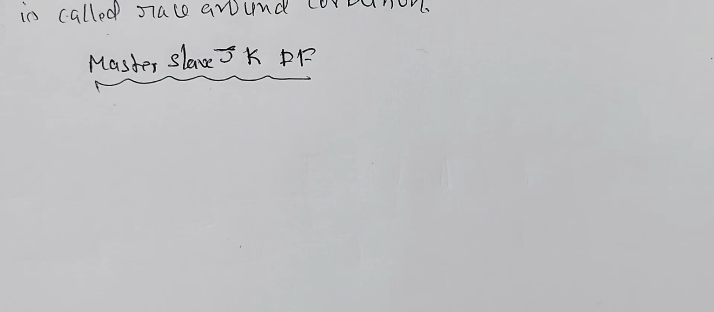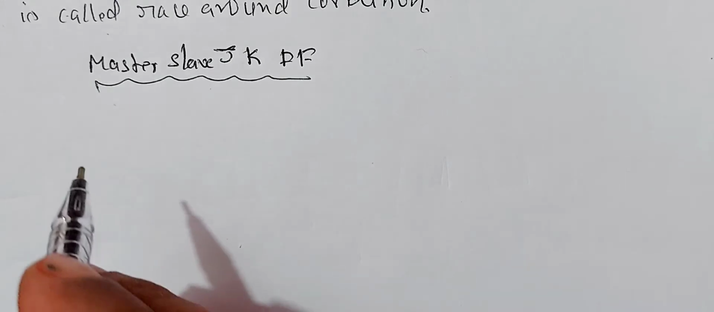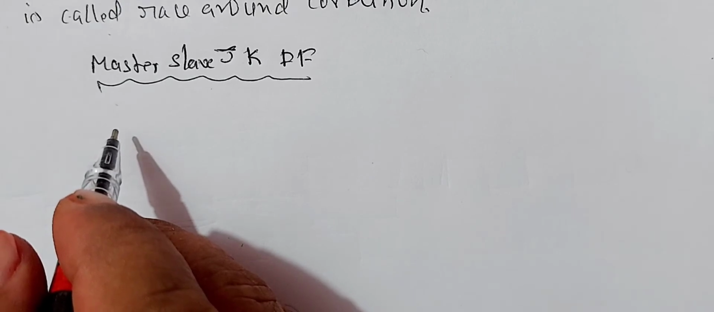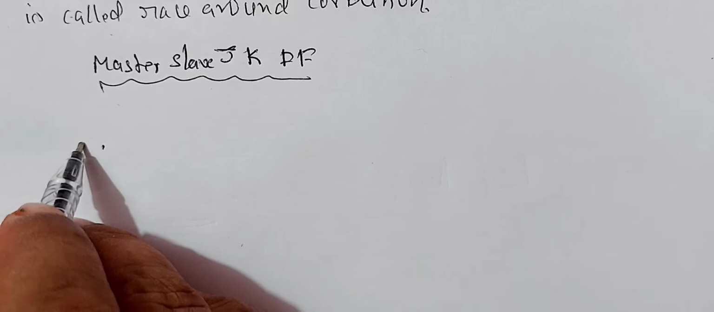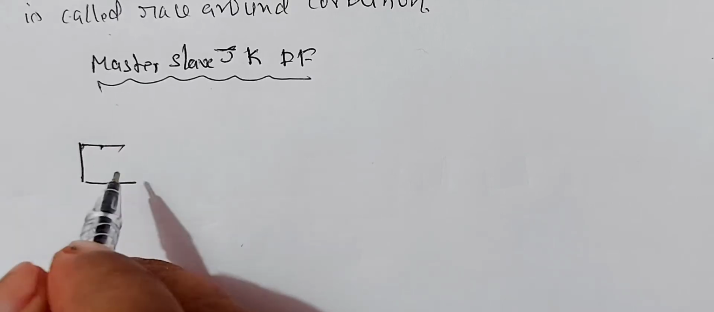Therefore, a master-slave JK flip-flop consists of two flip-flops. The first one is called the master flip-flop. The second one, which depends upon the output of the first one, is called the slave flip-flop. I will draw the circuit diagram of the master-slave JK flip-flop. So, it is nothing but a JK flip-flop. Therefore, first draw the JK flip-flop.